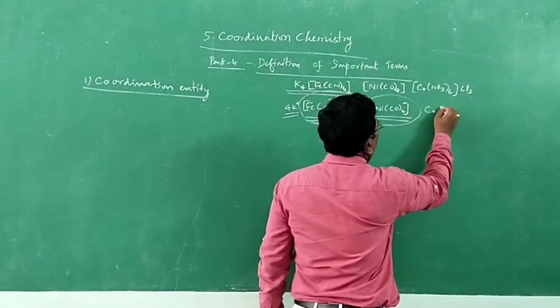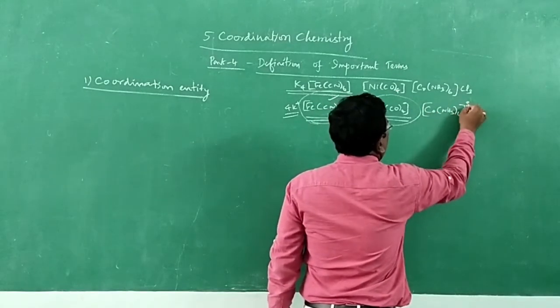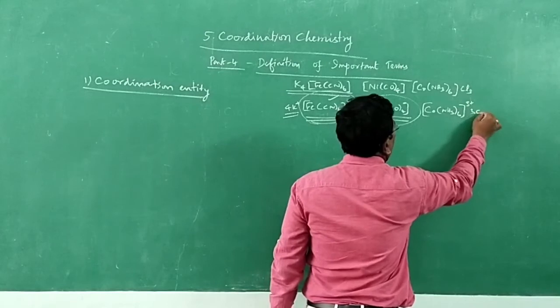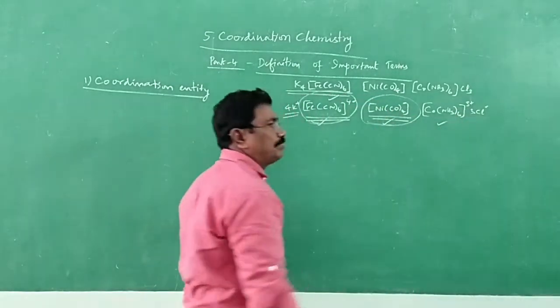Then [Co(NH3)6]3+ with 3 chloride ions, 3 Cl-. So this is the coordination entity, this is the coordination entity, this is the coordination entity. So now,